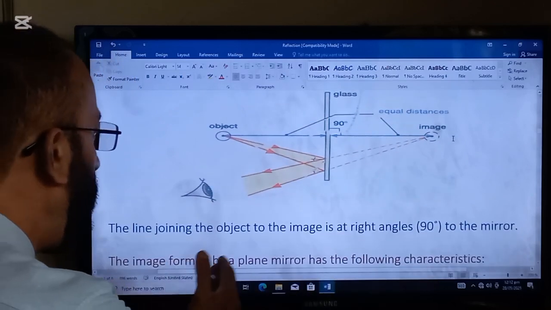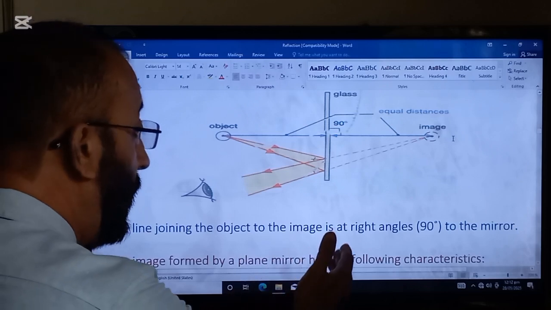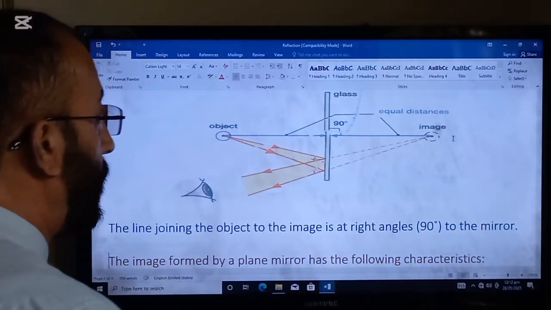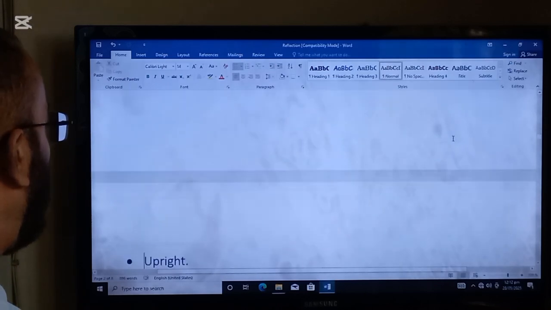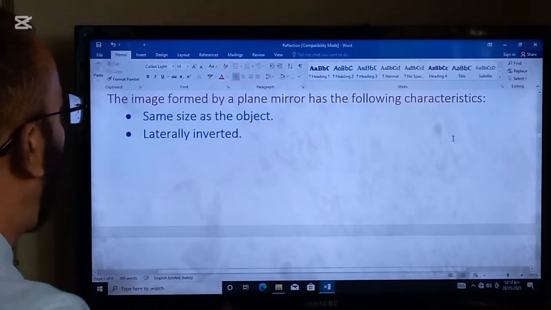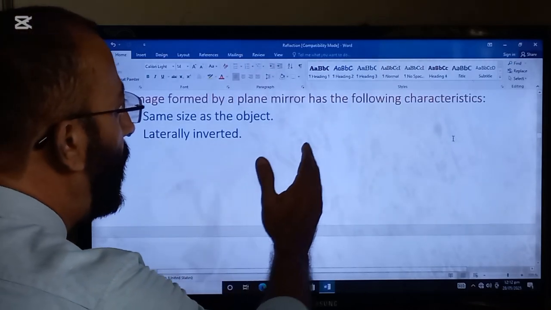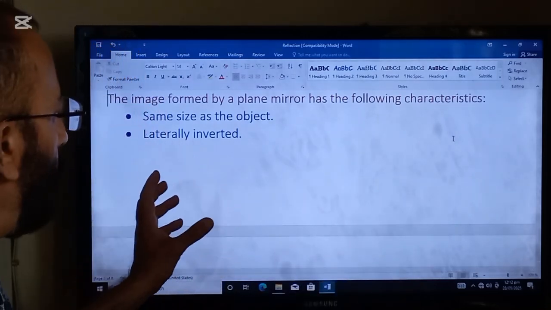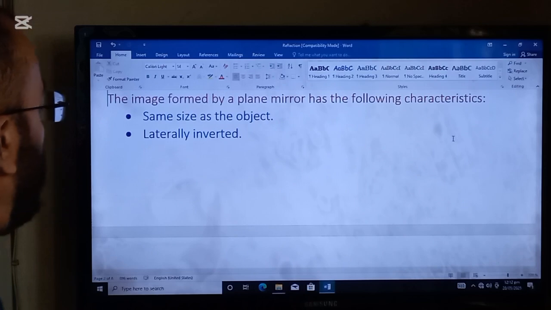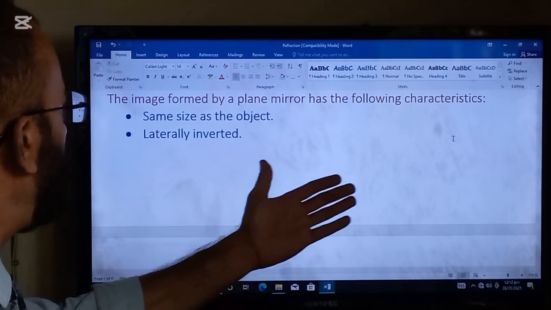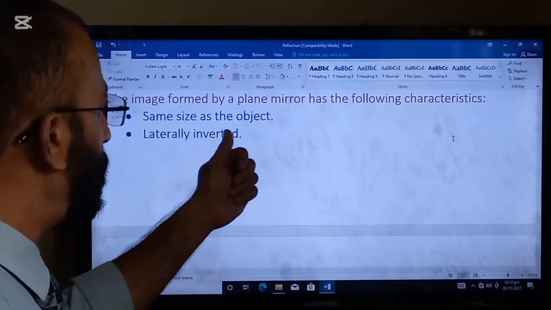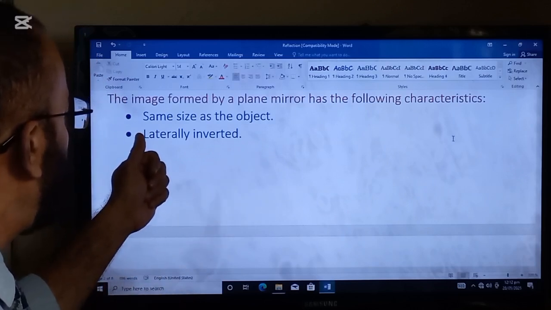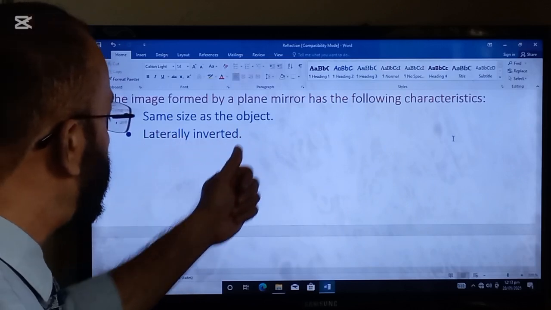The line joining the object to the image is at right angles, 90 degrees, to the mirror. The image formed by a plane mirror has the following characteristics. So this is a short question in this topic. The characteristics of the image formed by the plane mirror are: first characteristic is same size as the object.